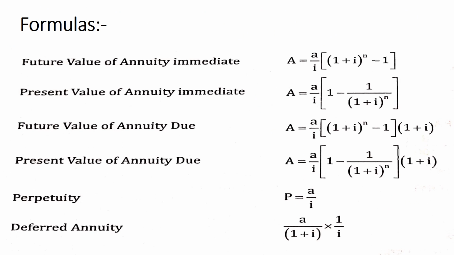Here you can see the different formulas which are used: the future value of an annuity immediate, present value of annuity, future value of annuity due and present value of annuity due, perpetuity, and deferred annuity. These are the different formulas you have to learn. Based on what type of question is asked, you have to use the formulas.